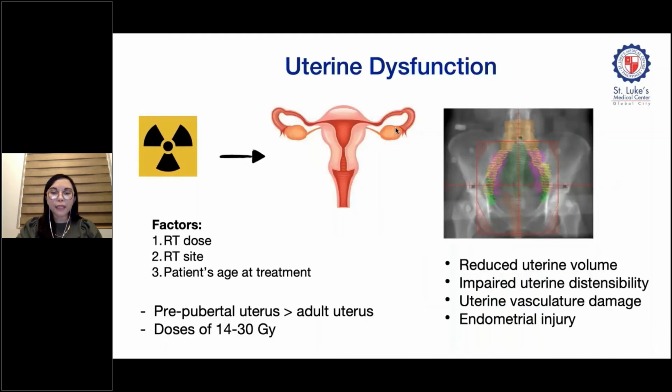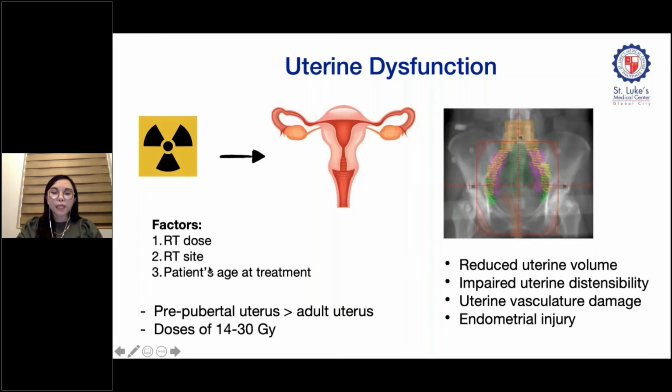Lastly, radiation to the pelvis may cause uterine dysfunction that appears to put women at risk for pregnancy-related complications. These findings have been attributed to reduced uterine volume, impaired uterine distensibility, uterine vasculature damage, and endometrial injury. The degree of uterine damage depends on the total dose of radiation, the site, and also the patient's age at treatment.